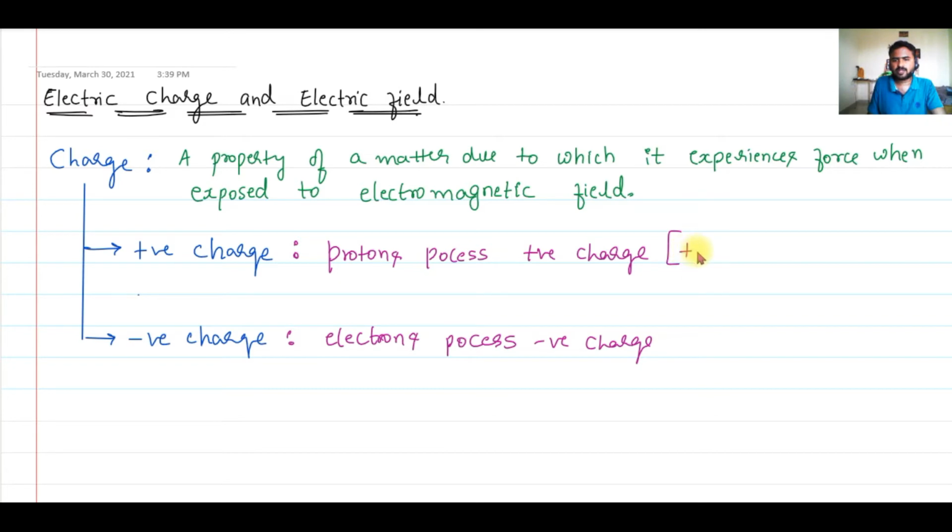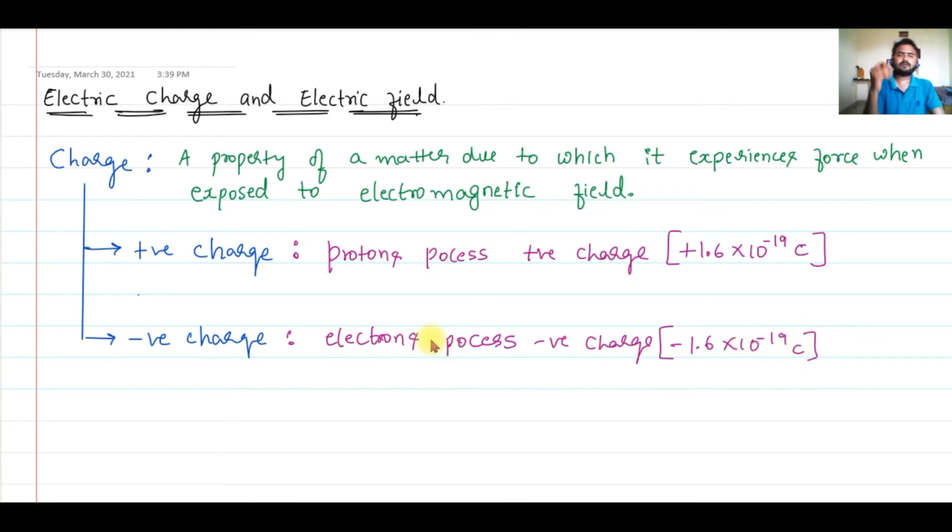Charge of the proton is plus 1.6 into 10 to the power of minus 19 coulomb. This C that I have written here is coulomb. Coulomb is nothing but the unit of charge. And the charge of the electron is the same as the charge of the proton, but with a negative sign. So electron possesses negative charge, minus 1.6 into 10 to the power minus 19 coulomb.